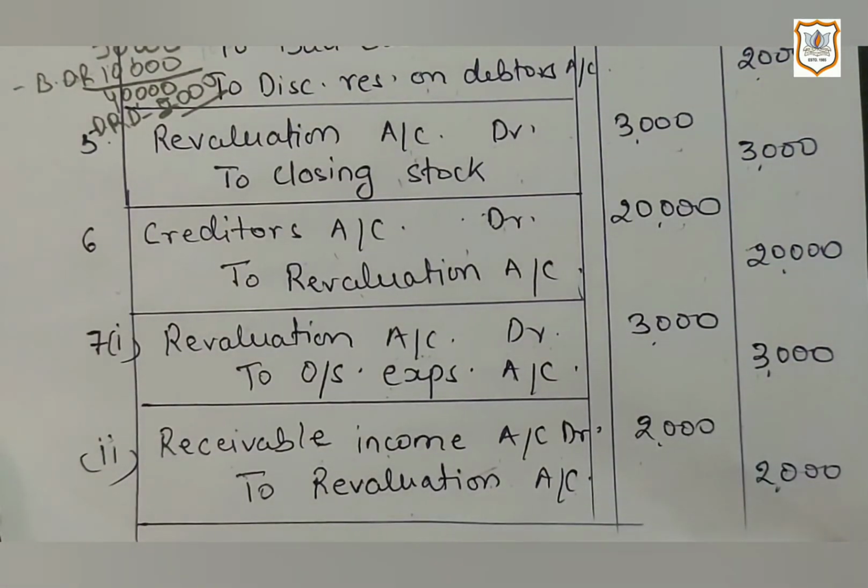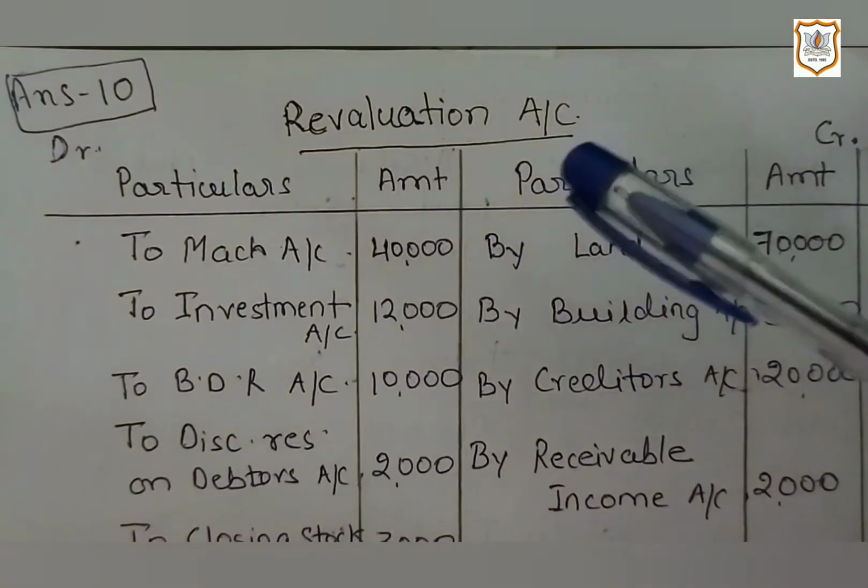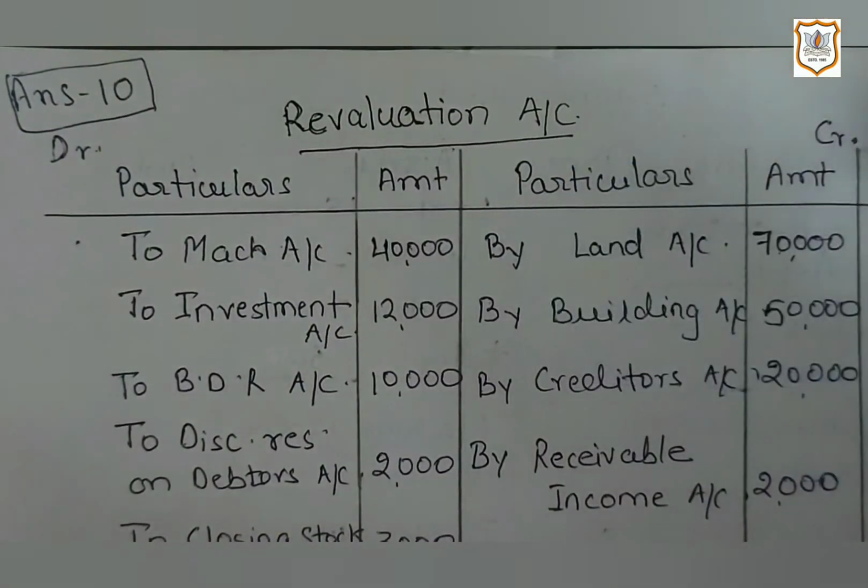Now at last, one more journal entry we will have to pass, that will be of revaluation profit or revaluation loss as the case may be, which will be distributed to partners. And to find out that, we will have to prepare revaluation account. So here I have prepared revaluation account for question number 10.